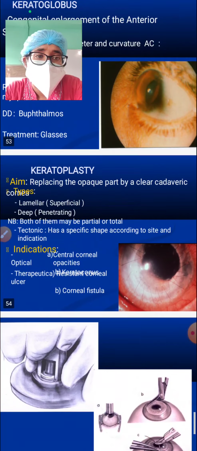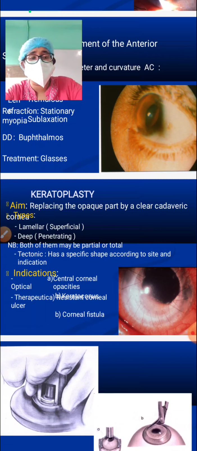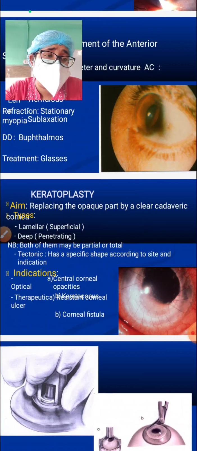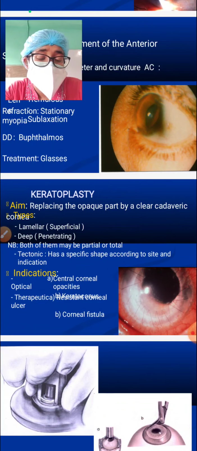So in all these cases of corneal opacity, if the opacity is not properly managed with refractive glasses giving 6/18 or better vision, then we have to manage it with keratoplasty. For optical purposes, the keratoplasty is termed penetrating keratoplasty.